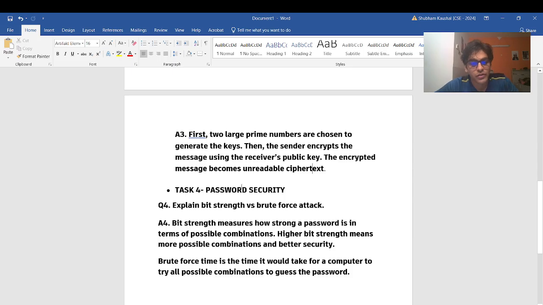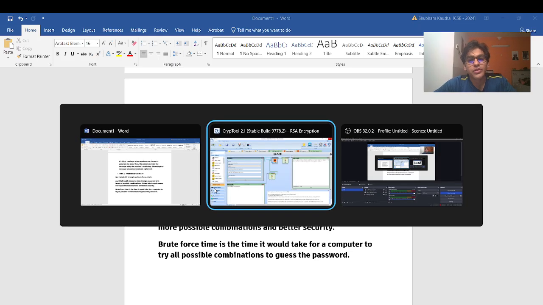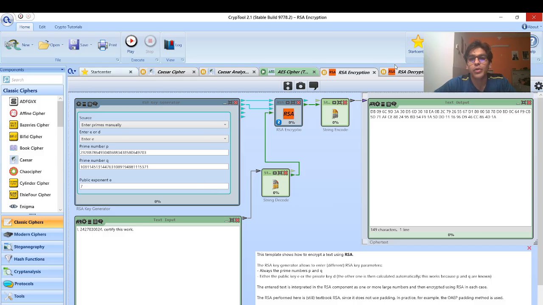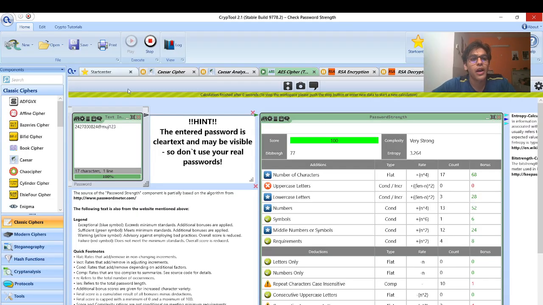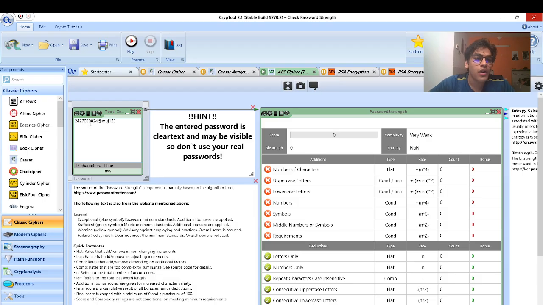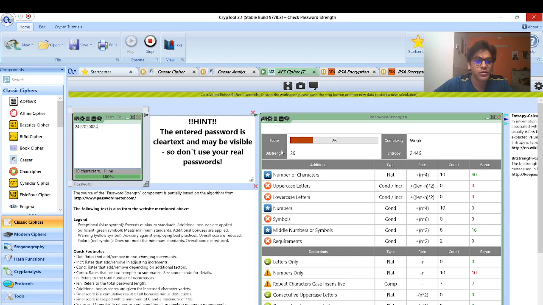Now I'll be moving on to task 4, which is password security. I'll be showing you the example here. As you can see, this is RSA encryption, this is RSA decryption, where I'll be using the private key, and you can see we get a final output. Now for password generation, as you can see here, I have given a password, and I'll be showing you how a small change can affect the password. As you can see, my password is not strong right now, but the moment I add more details to it, the bit strength increases, and it will keep on increasing if I keep on adding more numbers or more characters.